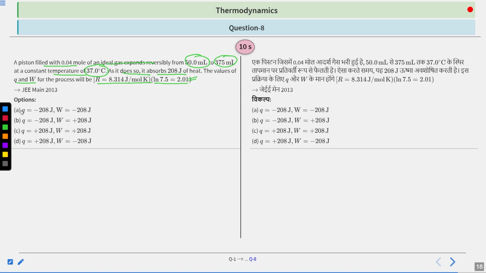Your options are: A, Q is minus 208 joule and work done is minus 208 joule. Option B, Q is minus 208 joule and work done is plus 208 joule. Option C, Q is plus 208 joule and work done is plus 208 joule. And option D, Q is plus 208 joule and work done is minus 208 joule. So you have 10 seconds to solve this question. Your time starts now.